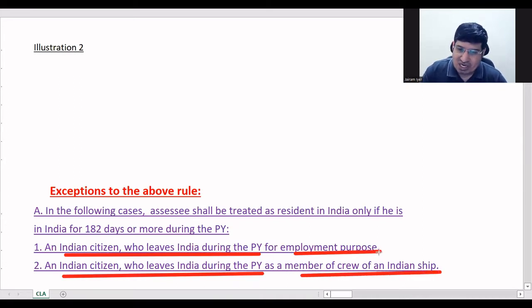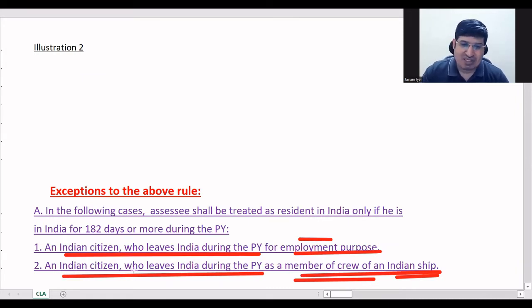Each word is important. If it is Indian ship, it has to be an Indian ship. If it says member of crew, it has to be member of crew. And it has to be employment purpose only. Other purpose is not allowed. So all wordings have to be followed.